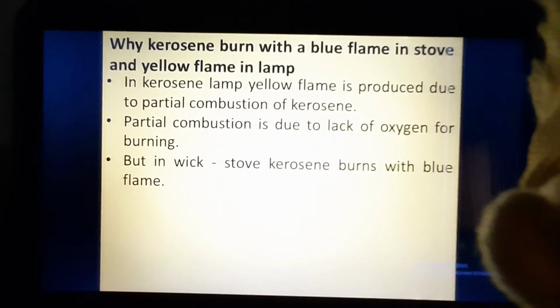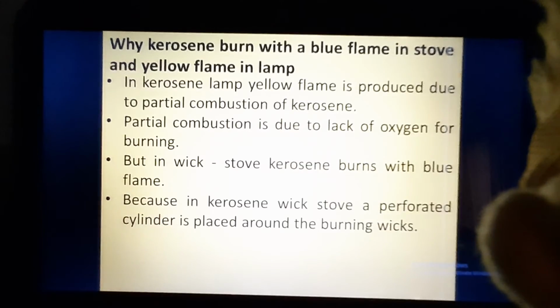But in a wick stove, where we are burning kerosene for cooking purpose, it burns with a blue flame, because in the kerosene wick stove you can see a perforated cylinder. That means there is a cylinder which is full of holes, and these perforations are continuously supplying oxygen from the atmosphere.